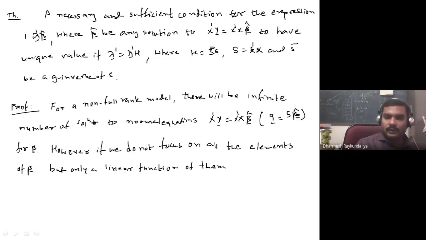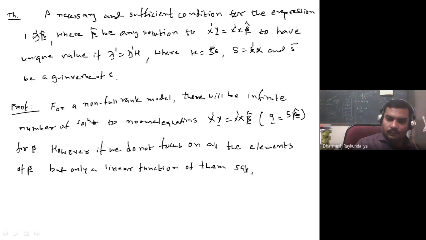Why? Because X dash X is not full rank, and therefore you cannot get the unique estimate beta cap, and therefore we are not interested in all the elements of beta but only a linear function of them.